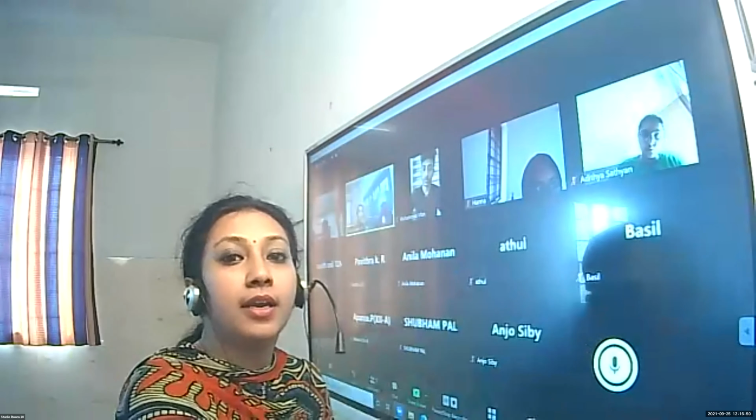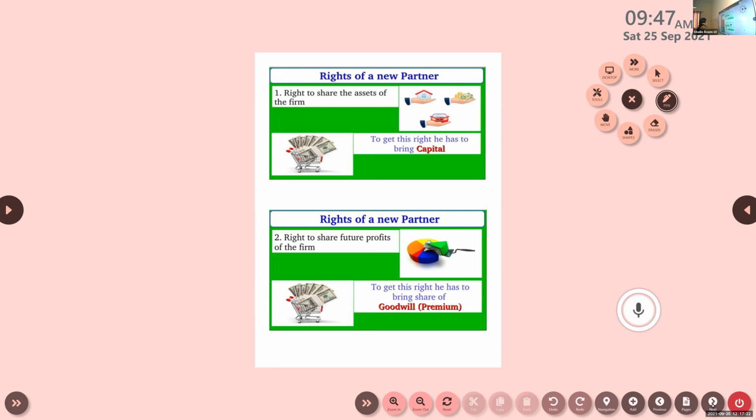What are they? In order to enjoy the right to share the assets of the firm, he brings some capital. Only if he brings his share of capital, he will get this right to share the assets of the firm.